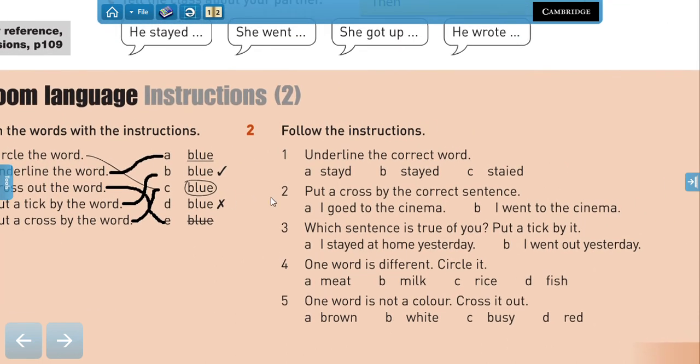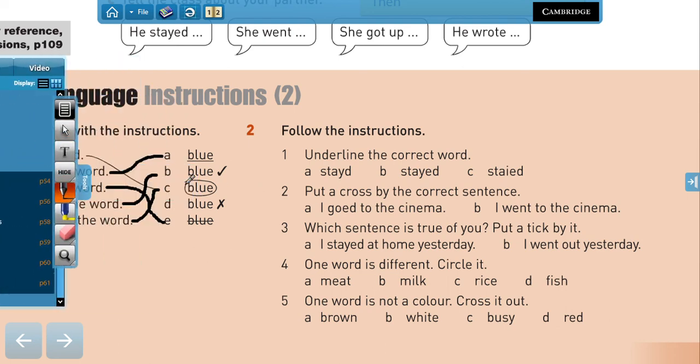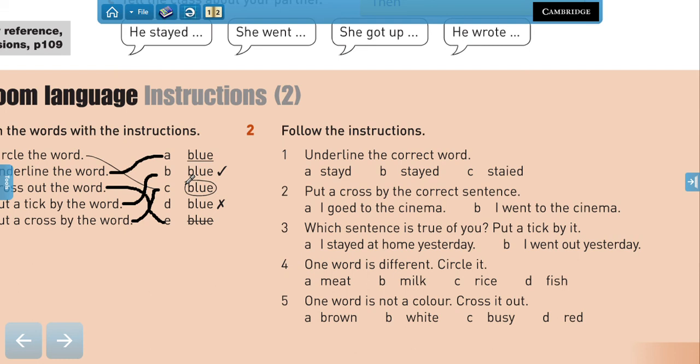So now, of course, you are going to follow these instructions. Number 1 says underline the correct word. That would be something like this, right? Underline the correct word. Put a cross by the correct sentence. So which one is correct? B, right? So you put a cross by the correct sentence.